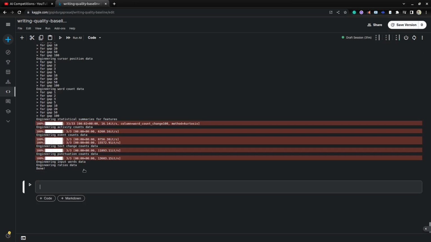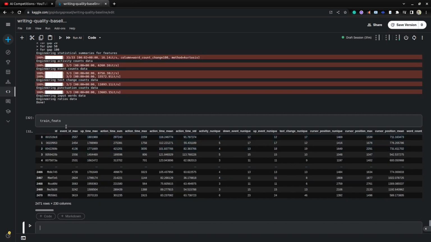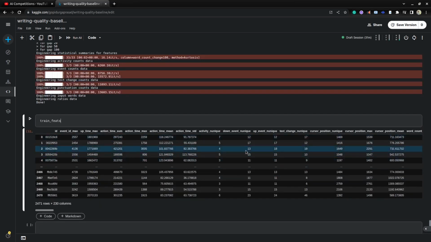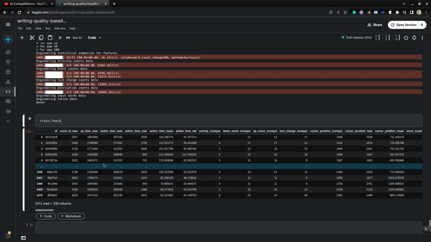We'll see how the training data looks once the features are created. We created features and saved them in the train features data frame. So here is the train features data frame. It contains around 2.4k rows, and for each id we created features: event id max, uptime max, action times, something like that.